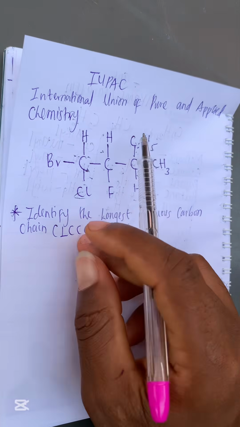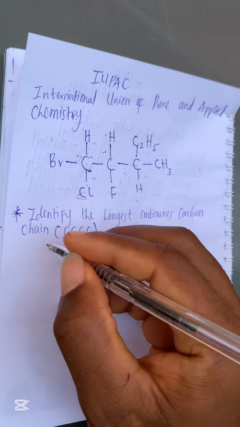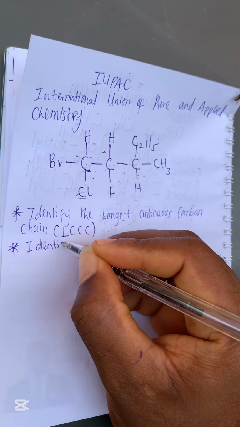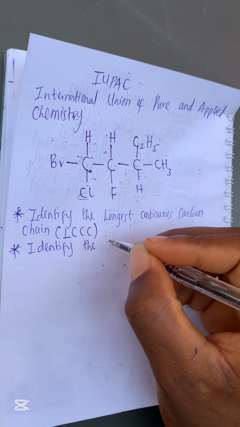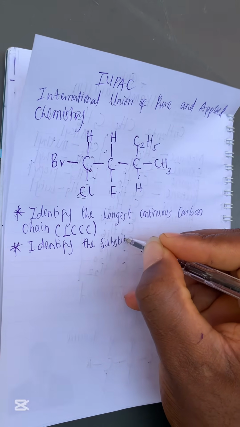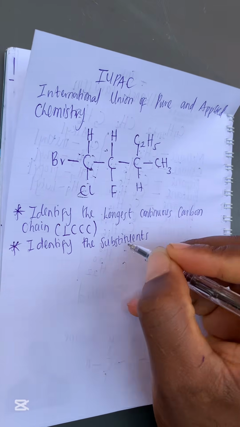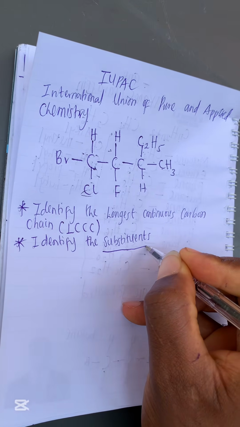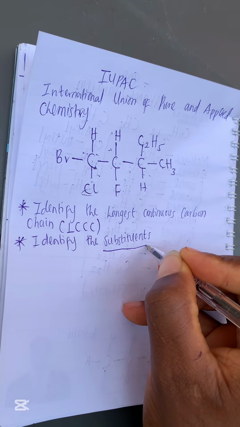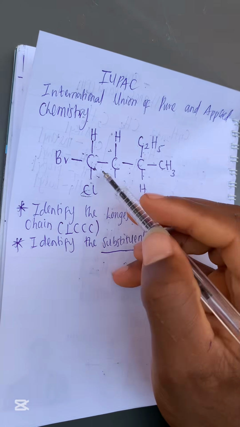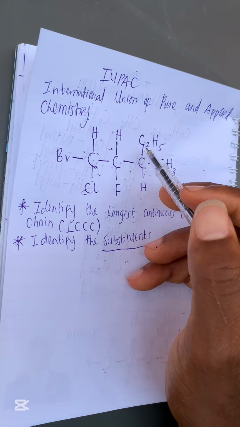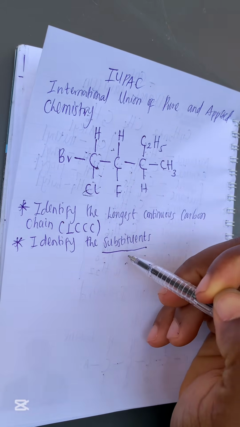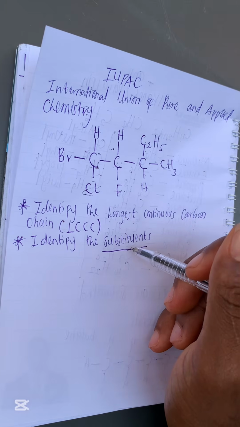I hope you understand. So after you have done that, the next thing is to identify the substituents. Now, many people will ask me, what are substituents? Substituents are attachments to the longest continuous carbon chain that are not hydrogen. Other atoms or other elements that are attached to the longest continuous carbon chain that are not hydrogen are called the substituents. You understand?